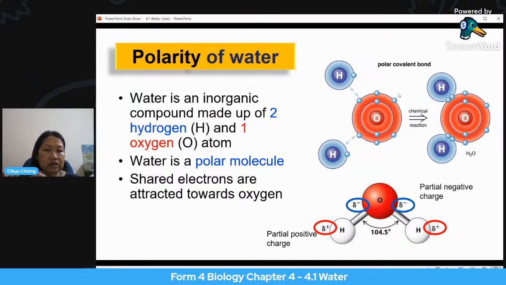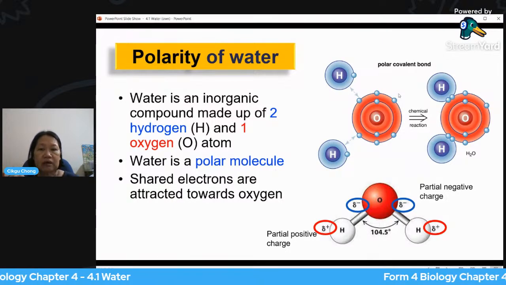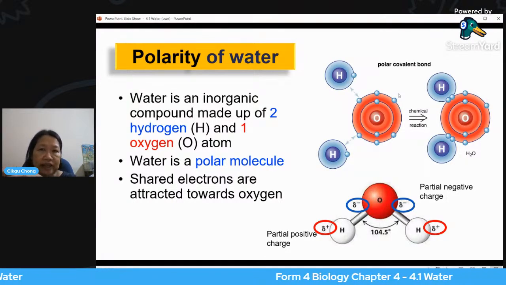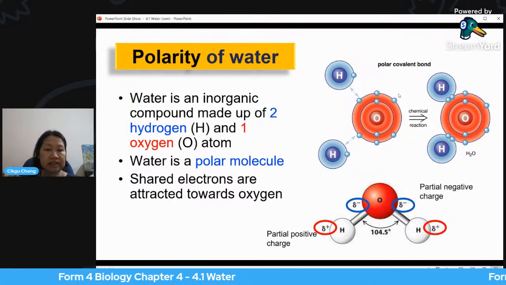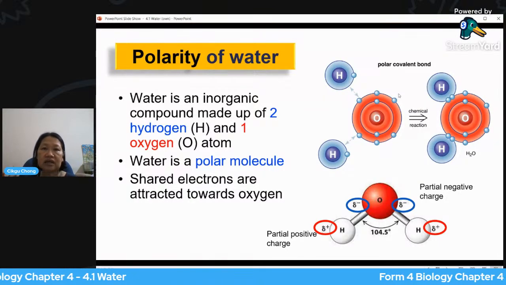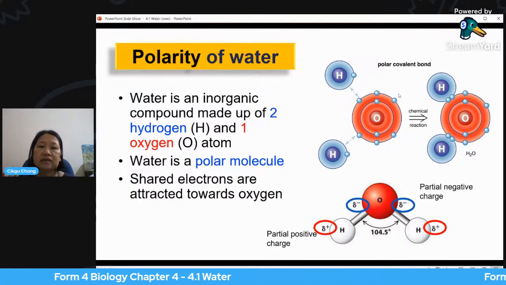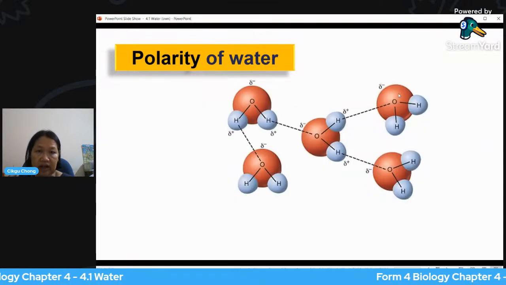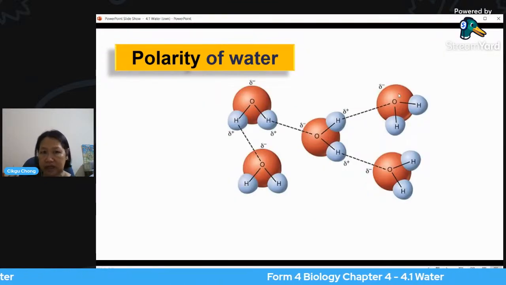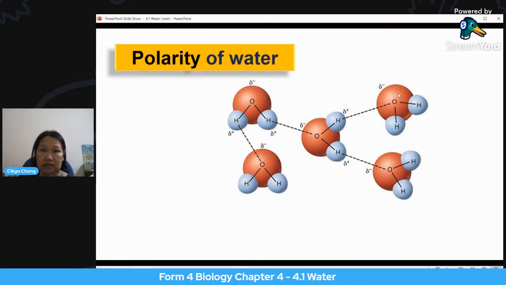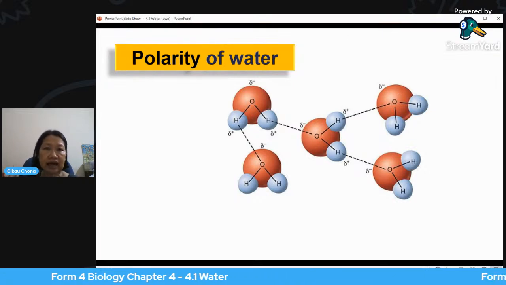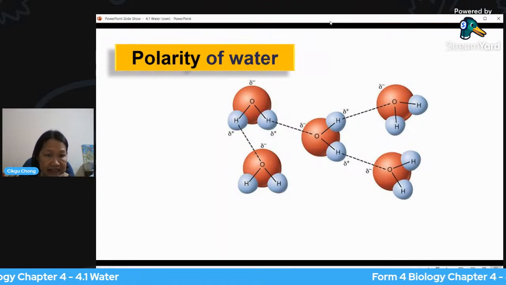So that means nearer to the oxygen in the molecule of water, it will be more electronegative. Electrons are more concentrated on that side, and that leaves the other side, the hydrogen side here, with fewer electrons. That means it is more positively charged. But as a whole, the entire molecule is neutral. Now, because of that unequal distribution of the electrons, one side will have more electrons, and the other side of the water molecule will have fewer electrons.